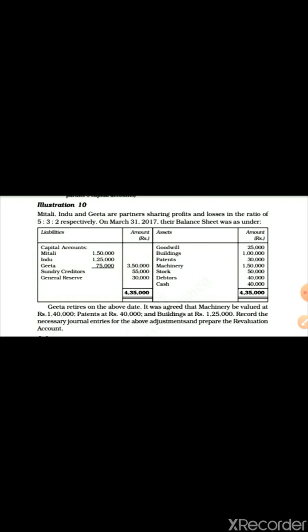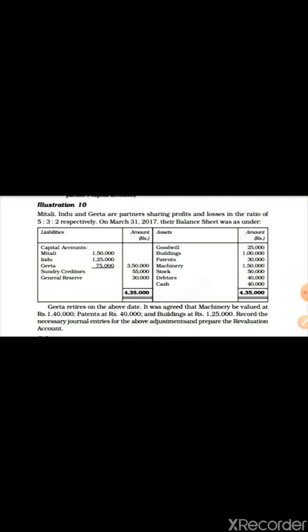On 31st March 2017, their balance sheet was as under. This is the balance sheet given. Here Geeta, the third partner, retires. On that date, machinery is valued at 1,40,000, patent 40,000, building 1,25,000. You have to give the journal entry and prepare the revaluation account.